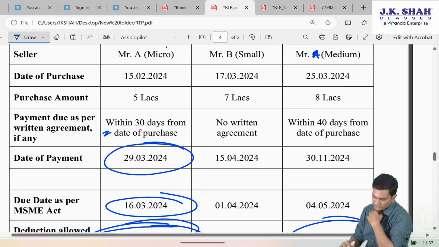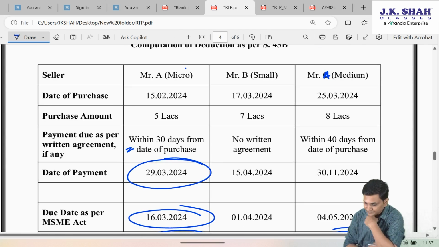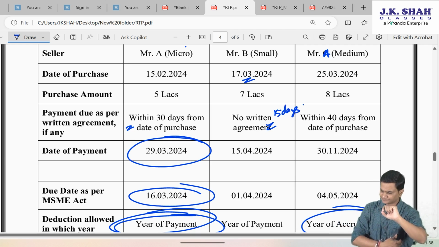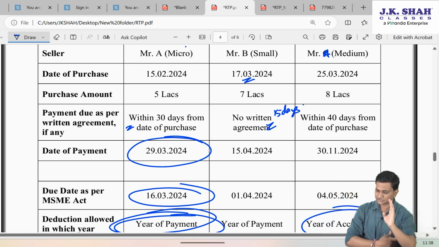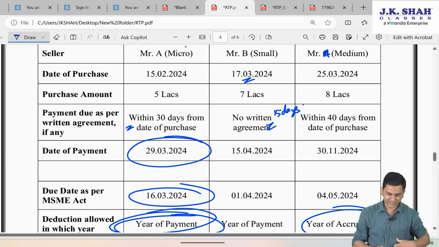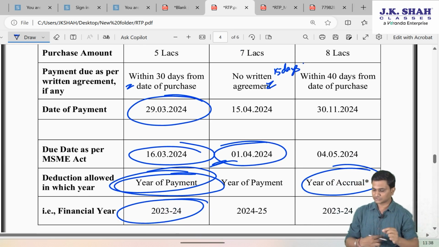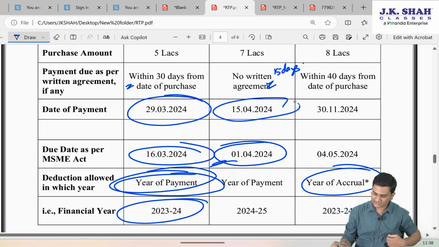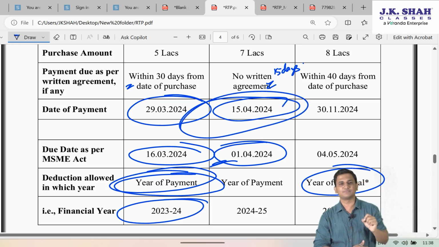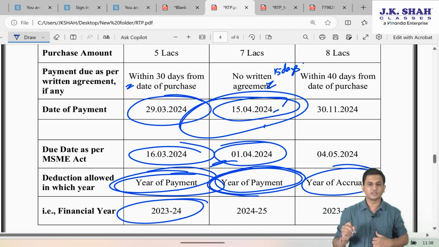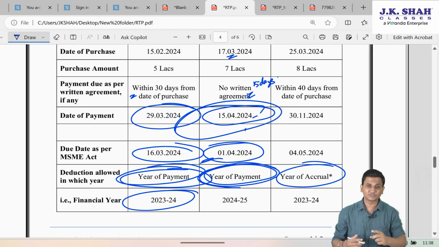However, now for Mr. B, who is a small enterprise, since the date of purchase is 17th March and there is no written agreement, the 15 days due will become applicable. So, if you check the number of days, 17th March, so up to 31st March, 31 minus 17, 14 days of March plus 1 day of April. So, the due date as per MSME Act was 1st April, and since the payment is done on 15th April, it is done after the due date. So, even here the deduction will be allowed in the year of payment, and this time the payment year is 24-25.